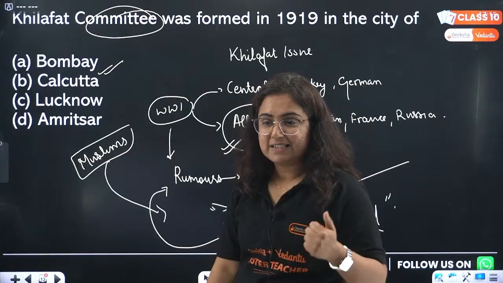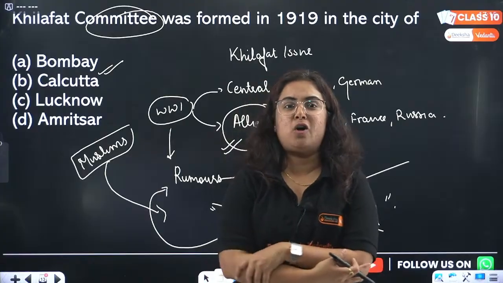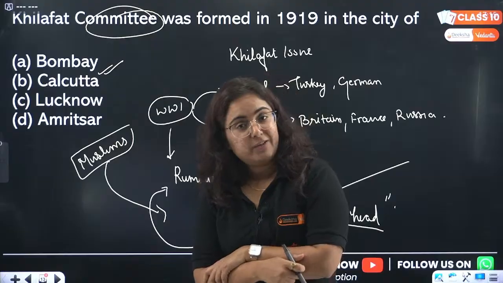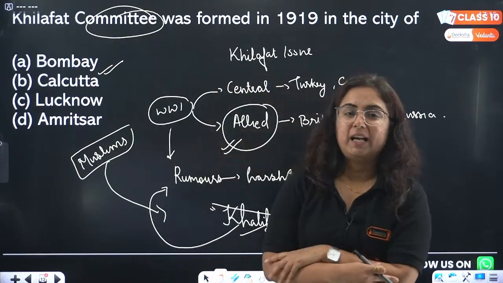Now I got the answer here. Ali brothers. Yashraj, very good. Muhammad Ali and Shaukat Ali, both were brothers. The Ali brothers basically formed this Khilafat Committee in Bombay. And then later the support was taken by Gandhiji.